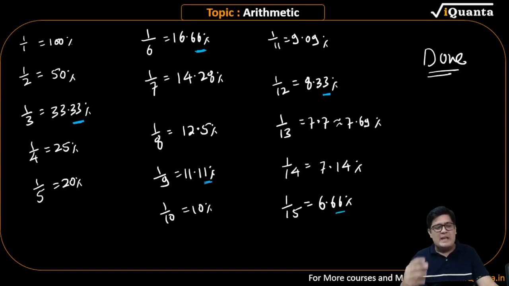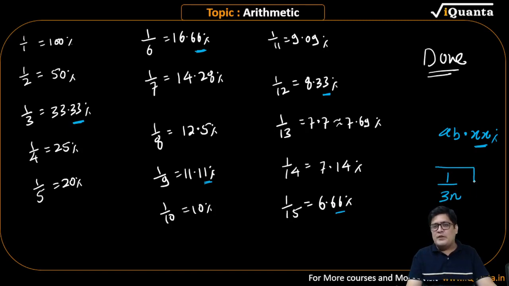Whenever same decimal repeats, whatever that may be, AB percent dot XX, the denominator is always a multiple of 3. This will help you in applying these percentages very fast. Whenever same decimal repeats again and again, denominator is always a multiple of 3.